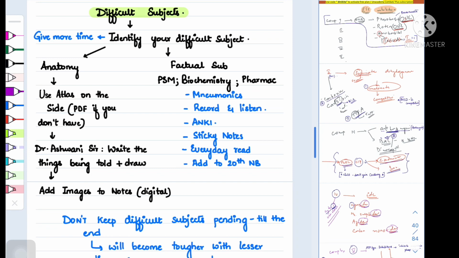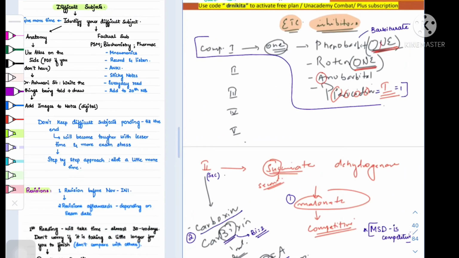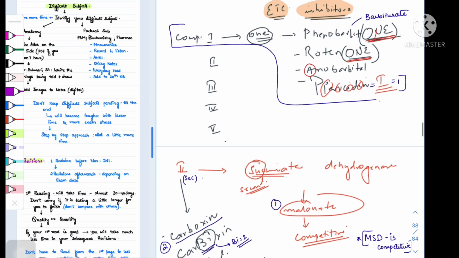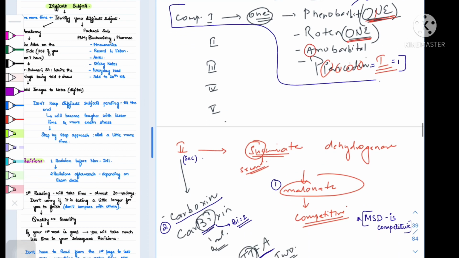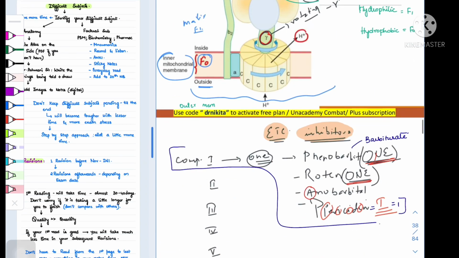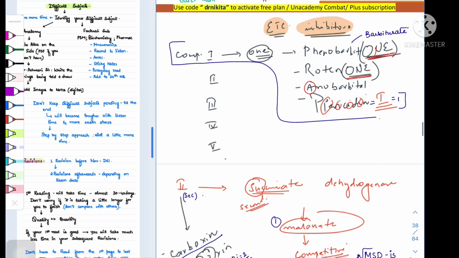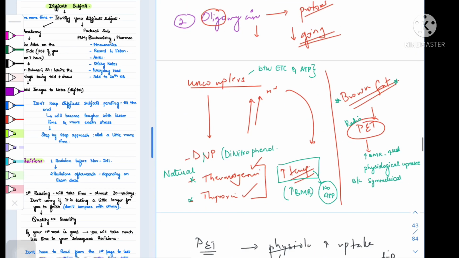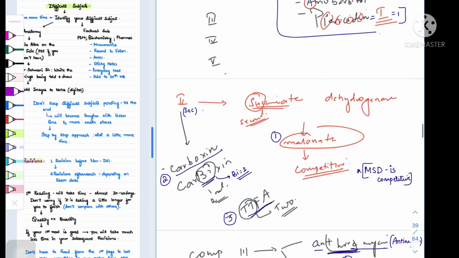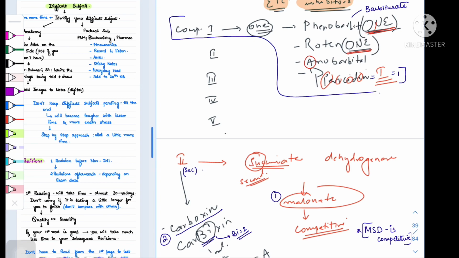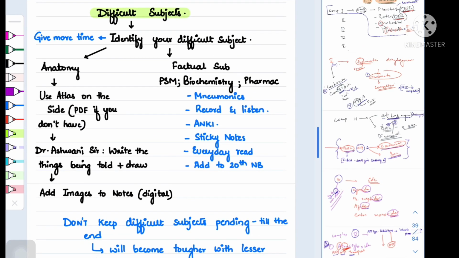For pharmacology, even Dr. Gobind Rai Garg, GRG, also has some amazing mnemonics. One of the examples of Dr. Nikita ma'am's classes, this is of the electron transport chain inhibitors and the compounds that are inhibiting the complexes. So here you can see all the mnemonics that are there, and these are very easy to remember instead of remembering them by memorization.